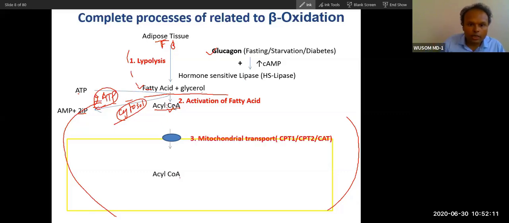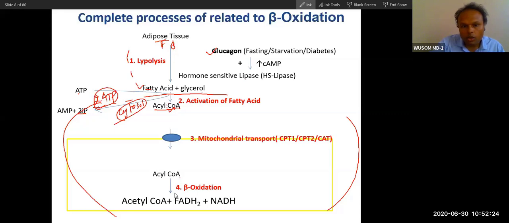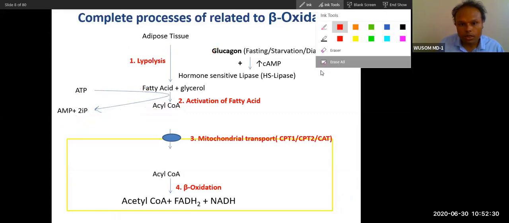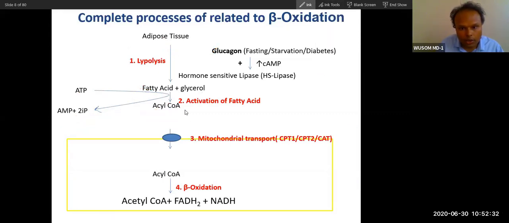This acyl coenzyme A will go into mitochondria and there beta oxidation will happen. So how does this acyl coenzyme A enter mitochondria? That is the very important question.